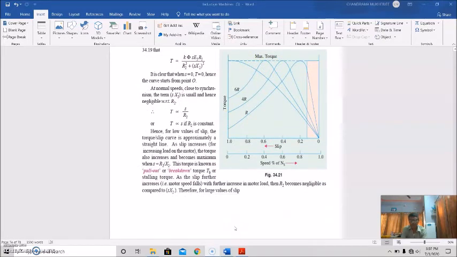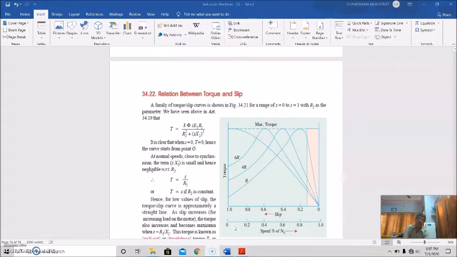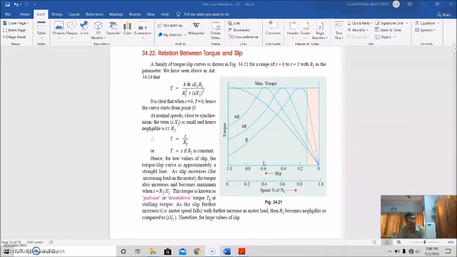Hence, from this discussion, we find how the rotor resistance affects the torque speed characteristics. It is discussed vividly, and it is found from this torque speed or torque slip characteristics of the induction motors. So that is how the rotor resistance affects the torque speed or torque slip characteristics.